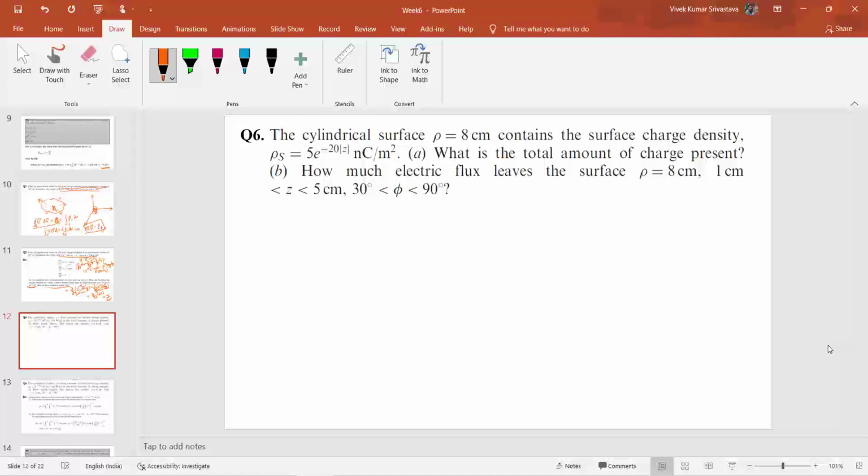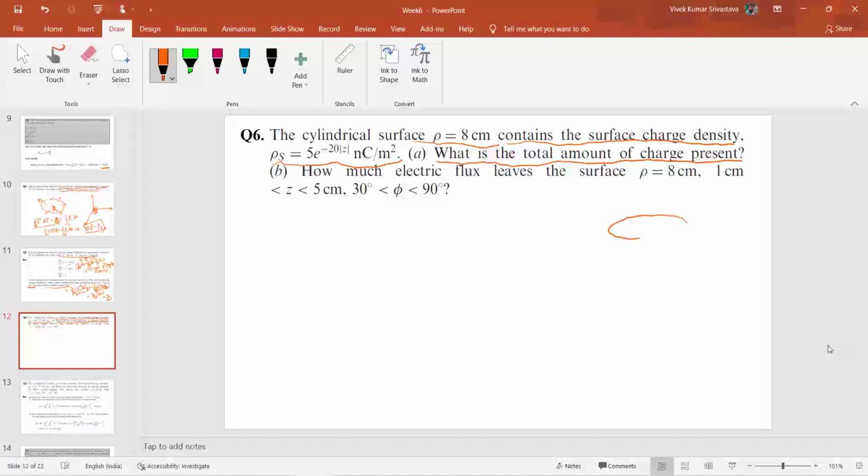This question states that the cylindrical surface rho equals 8 centimeter contains the surface charge density rho s. We have to find the total amount of charge present on the cylindrical surface.